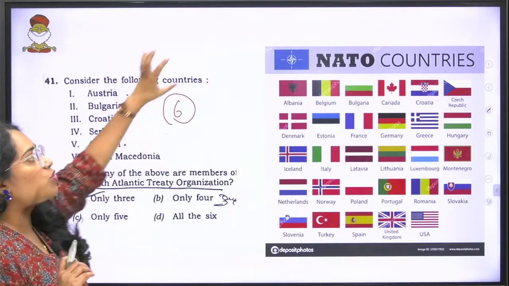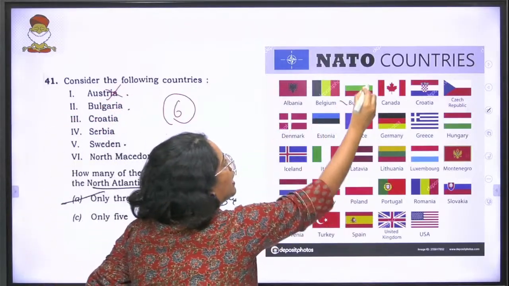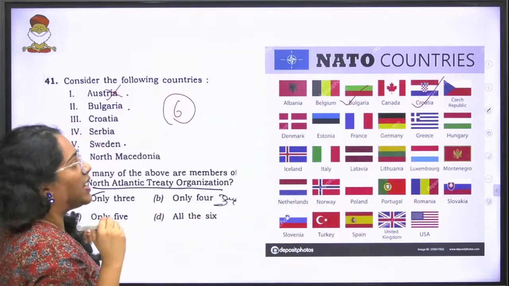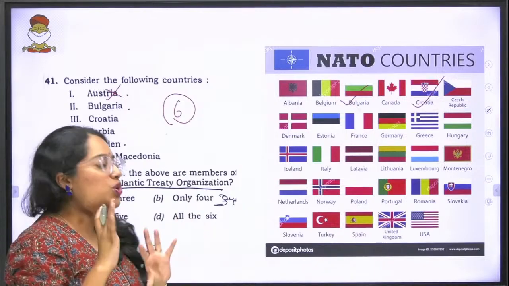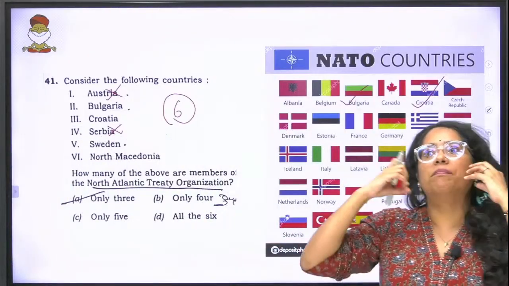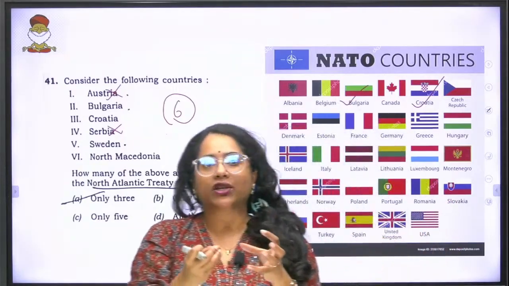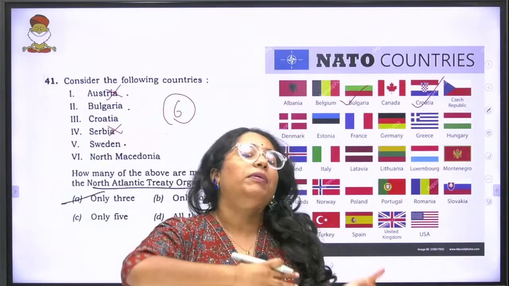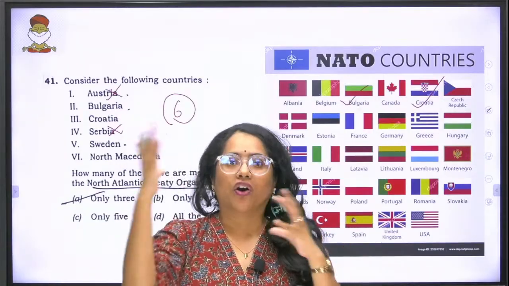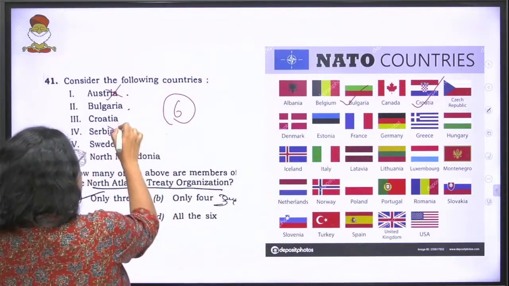If you look at Austria, there is no Austria in NATO. Then Bulgaria, yes, Bulgaria is there. Then Croatia, yes, Croatia is also there. Next comes an important one, Serbia. Serbia is not part of NATO, and this is a very important thing to understand, because one of the biggest importance of NATO is that it is a coalition that can be used to tackle any kind of Russian aggression. Serbia being a very important part of the Russian allies, you do not have Serbia as part of NATO. So Serbia is wrong.